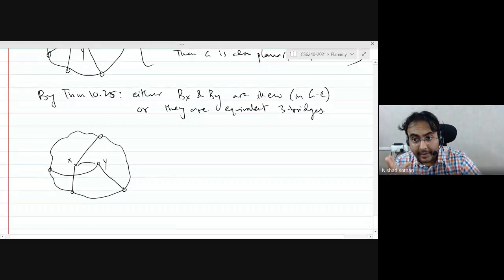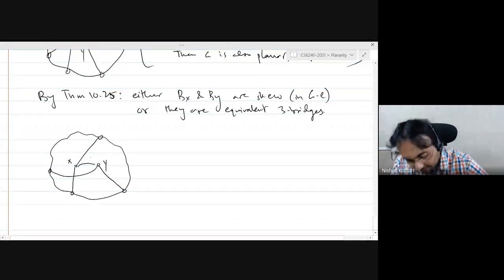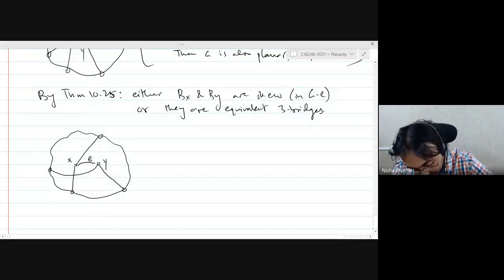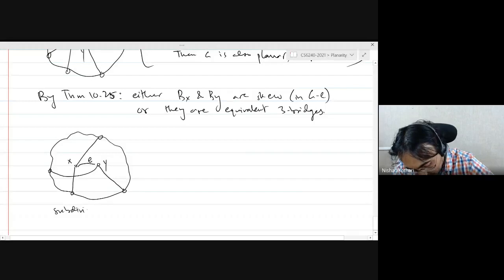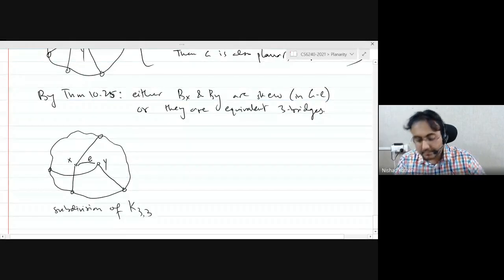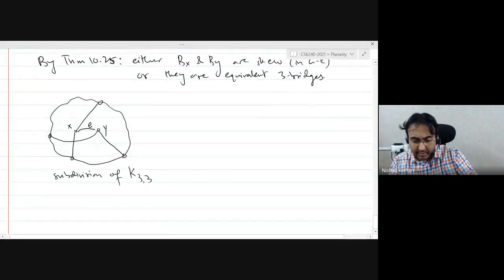Clearly, in order to find the K33 or K5 minor, you have to use the edge E, right? Because otherwise the graph is planar. So we are going to use the edge E. And now what we have is actually a subdivision of K33. So this is actually a subdivision of K33. Does everybody see it? What the graph we have in front of our eyes is nothing but a subdivision of K33.